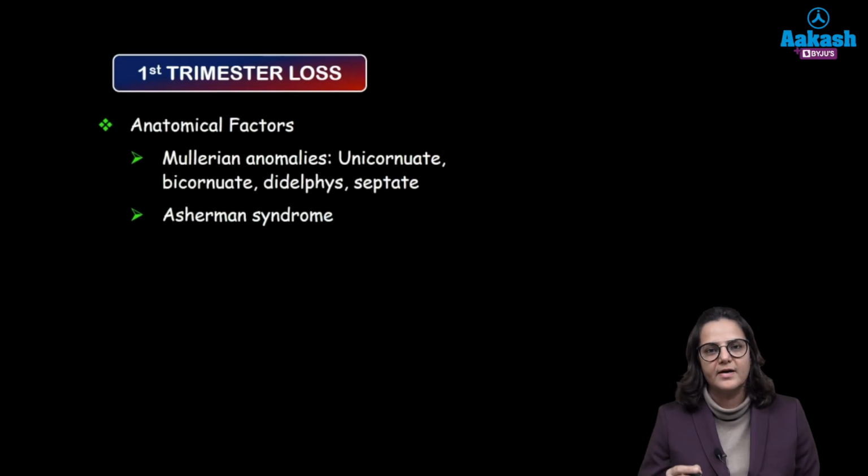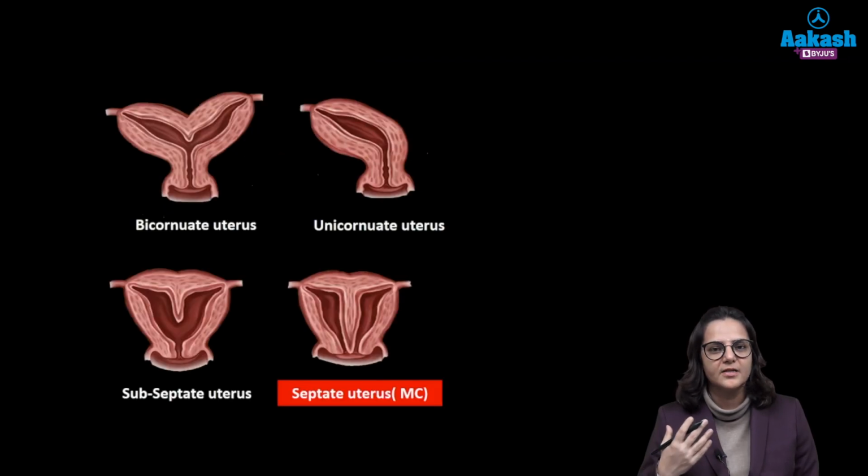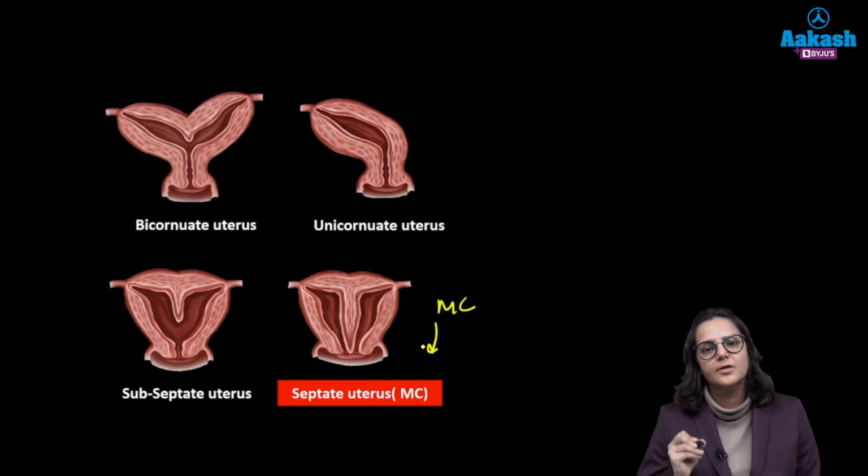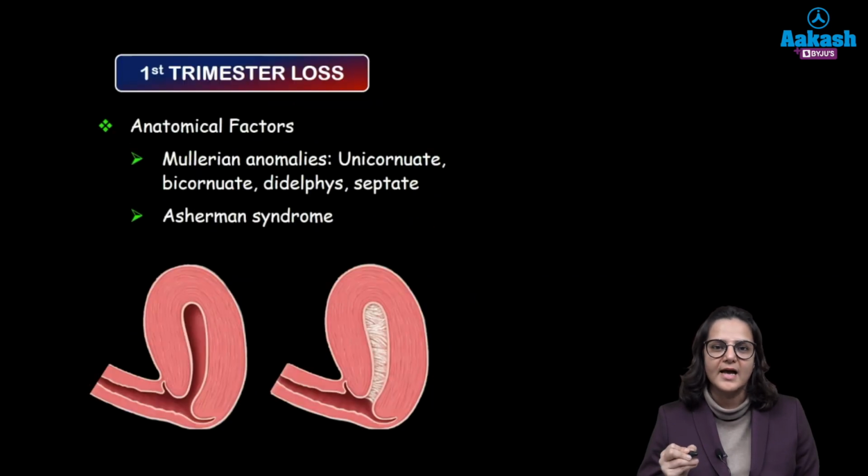So anatomical factors, okay? Mullerian anomalies. So Mullerian anomalies, what are those? It can be uterine anomalies. The uterus can either be unicornuate, it has one horn, or it has 2 horns. It can either be bicornuate, or there can be a septum in between the 2 horns. So this is the septate uterus, and this is the most common Mullerian anomaly which can lead to recurrent pregnancy loss. Other causes are Asherman syndrome.